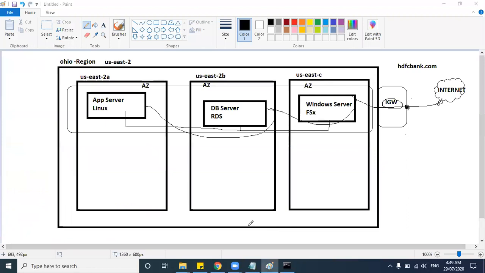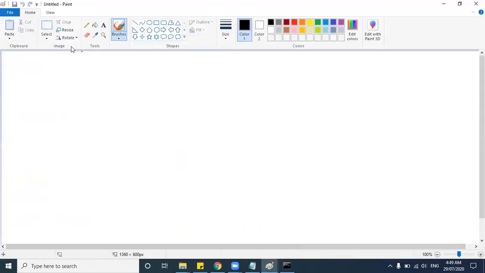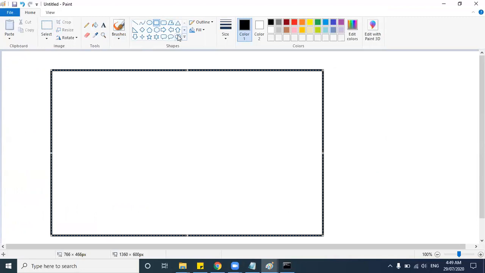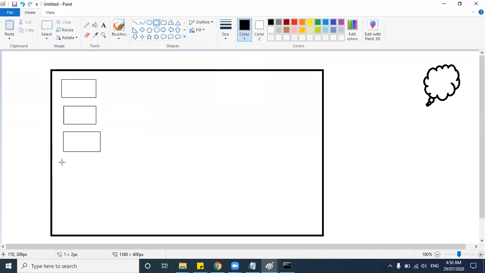So to make it better, let me put a diagram here. Let's say this is my laptop and this is my second one, this is my third one, this is my fourth one, and similarly I have mobile devices.